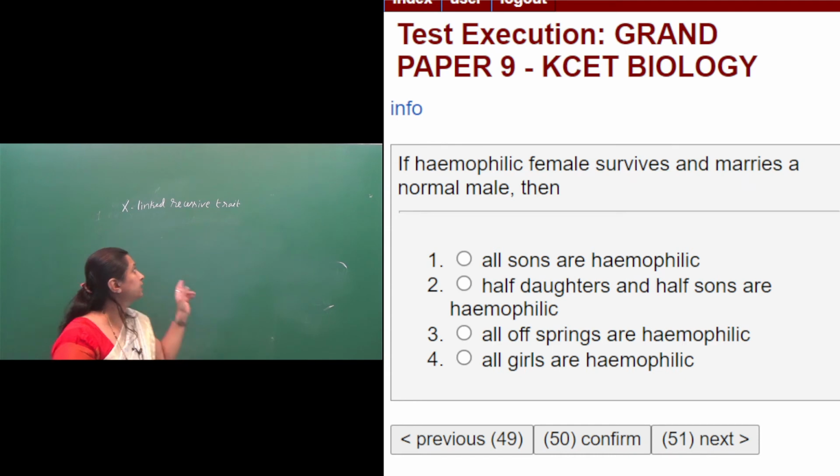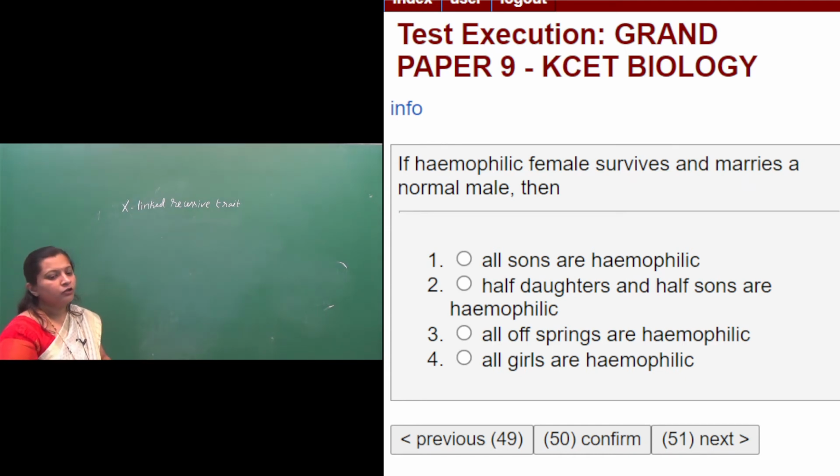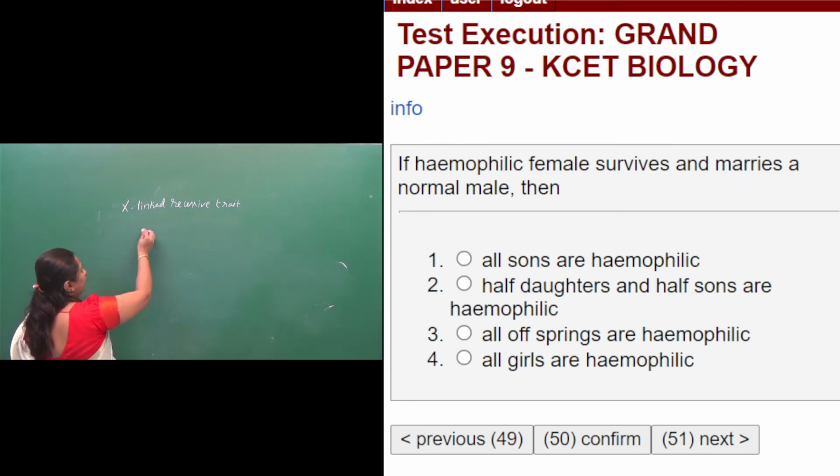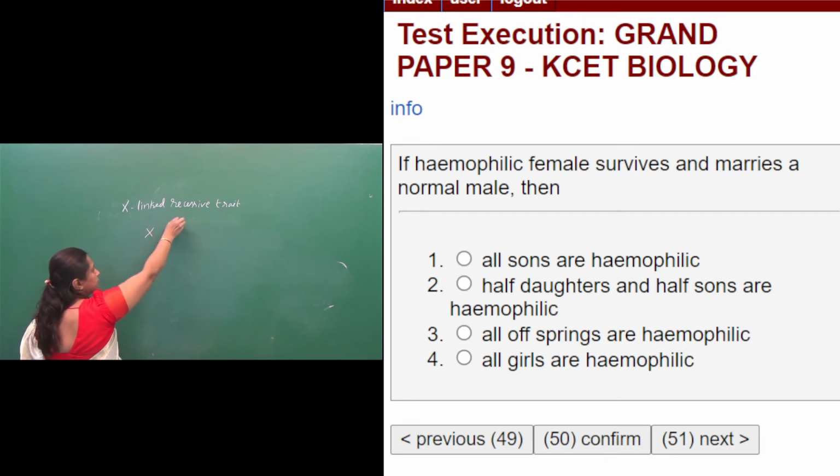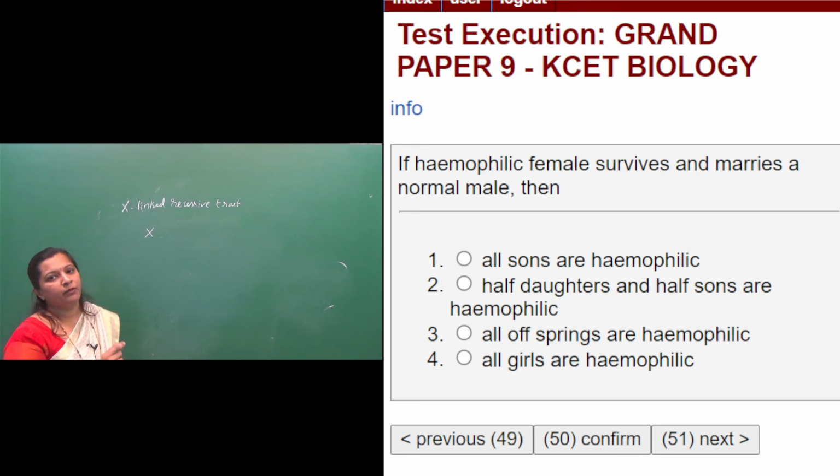As it is an X-linked recessive trait, what will be the genotype of a hemophilic female? If females are to be hemophilic, as it is a recessive trait, both of her X chromosomes should carry the gene for hemophilia. Usually hemophilic females are very rare and will not survive. That's why the question says, if a hemophilic female survives.